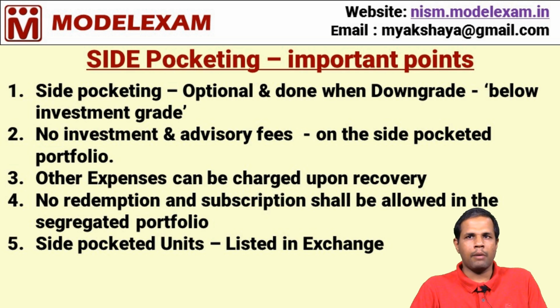They can be charged upon the recovery of the amount, and no redemption and subscription is allowed in the side pocketed portfolio or the segregated portfolio. Side pocketed units should be listed in exchange to enable investors to sell units to some other willing persons who are ready to buy units. So, these are the important points which we should keep in our mind about side pocketing.